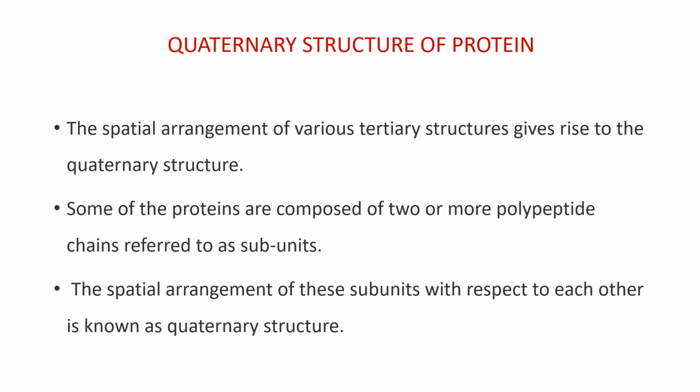Next, we can discuss the quaternary structure of protein. The spatial arrangement of various tertiary structures gives rise to the quaternary structure. Some of the proteins are composed of two or more polypeptide chains referred to as subunits. The spatial arrangement of these subunits with respect to each other is known as quaternary structure.